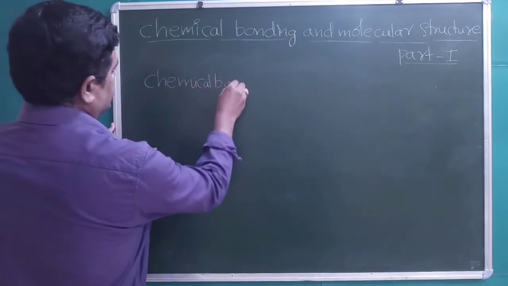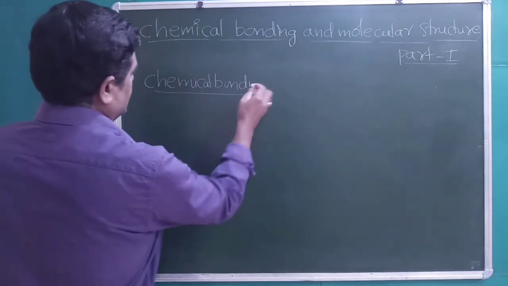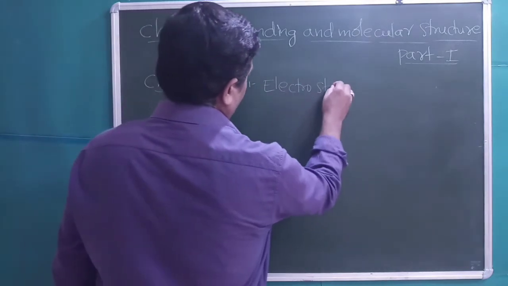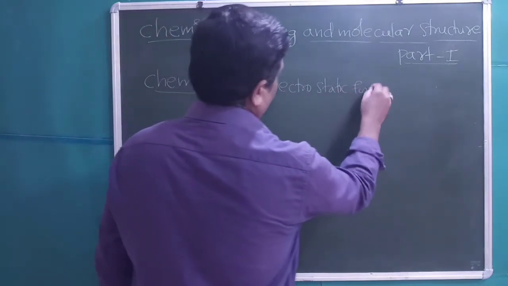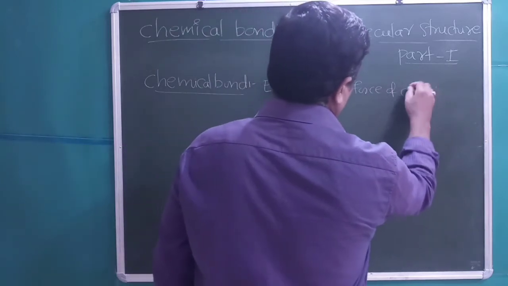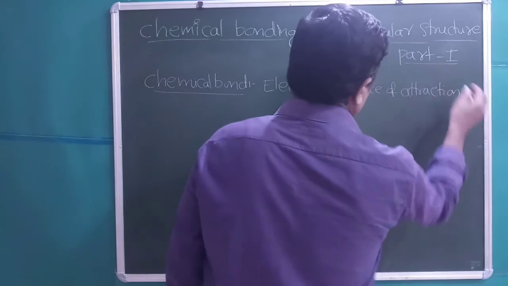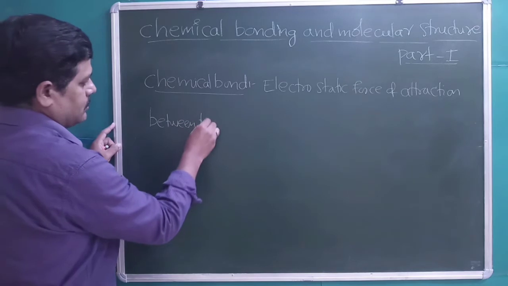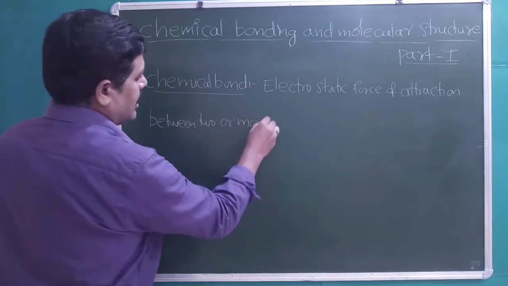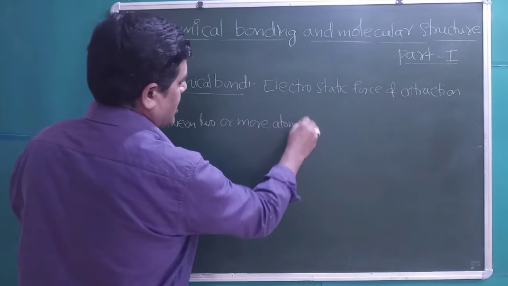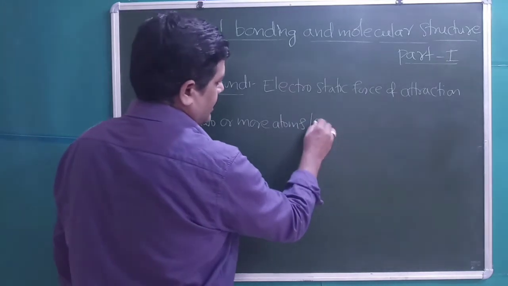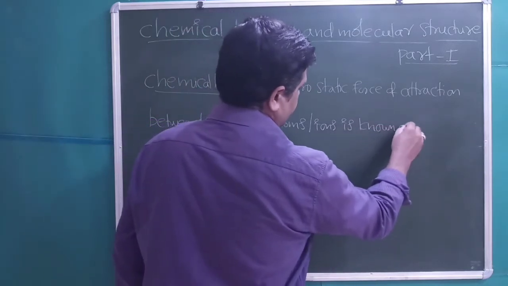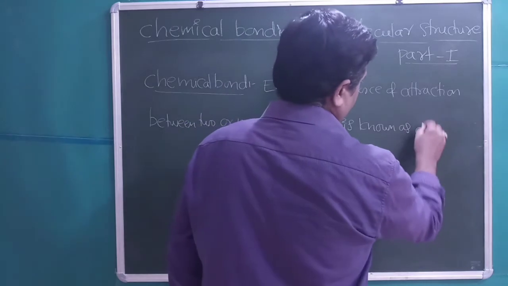Chemical bond: the electrostatic force of attraction between two or more atoms or ions is known as a chemical bond.